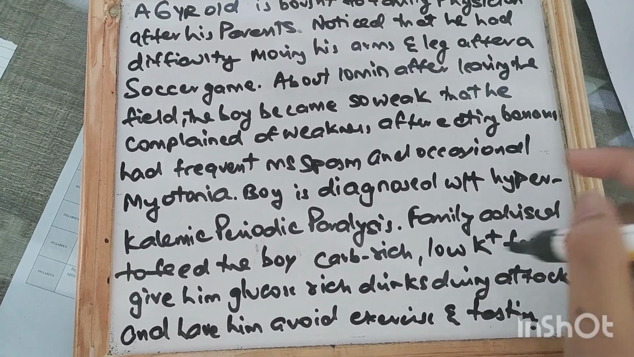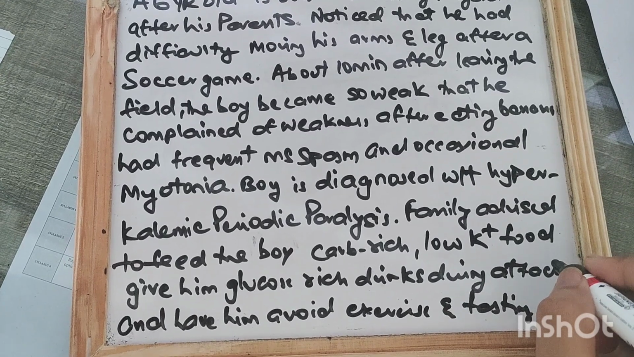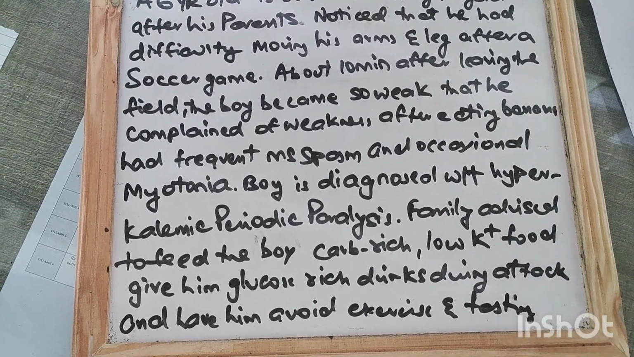The family is advised to feed the baby carb-rich, low potassium food, give him glucose-rich drinks during attacks, and have him avoid exercise and fasting.